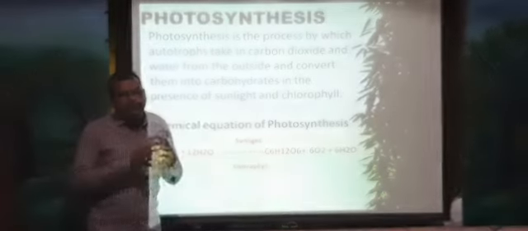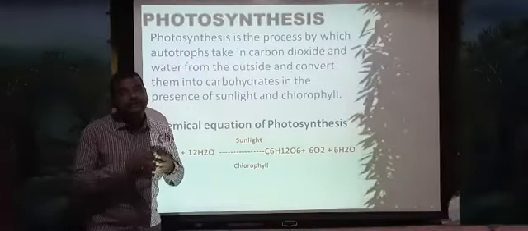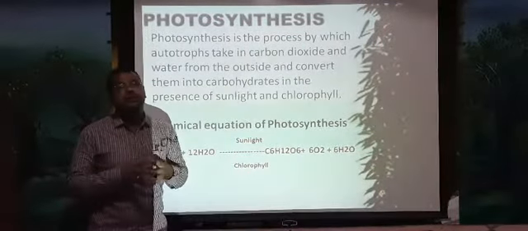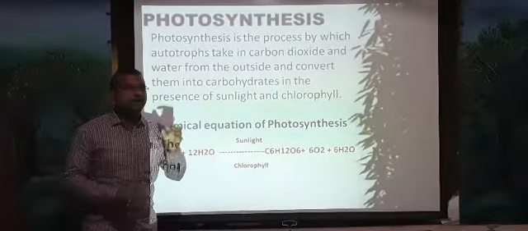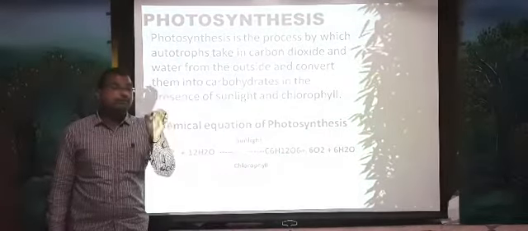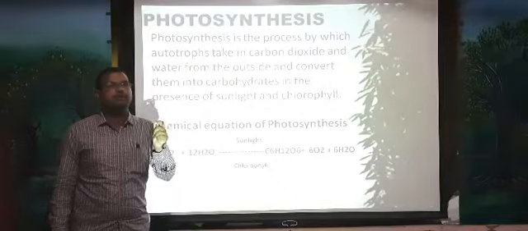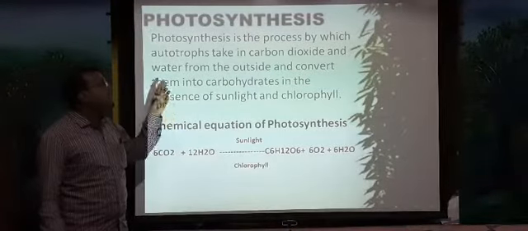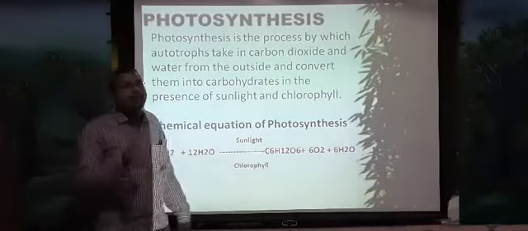See here, if the plants want to prepare their own food, they need some important raw materials. The raw materials required for the plant body to prepare their own food are what? Carbon dioxide and water. They are the very important raw materials for the plant body to prepare the food. So that is carbon dioxide and water, utilized in the presence of chlorophyll and sunlight.